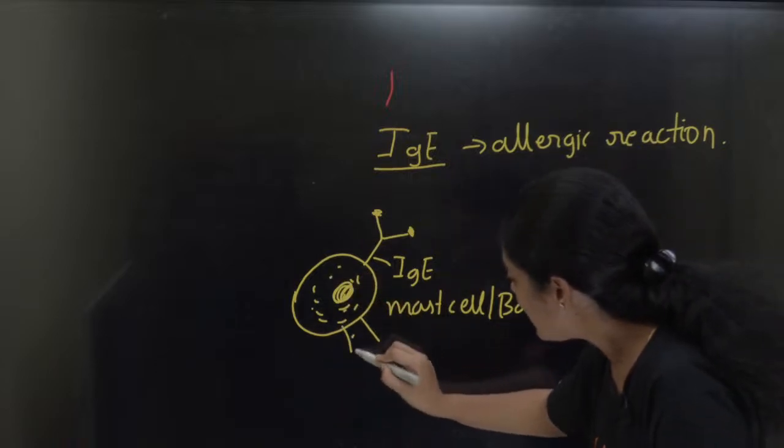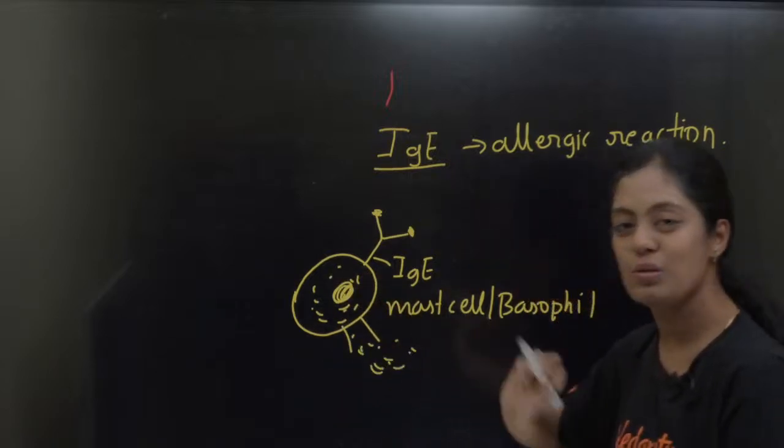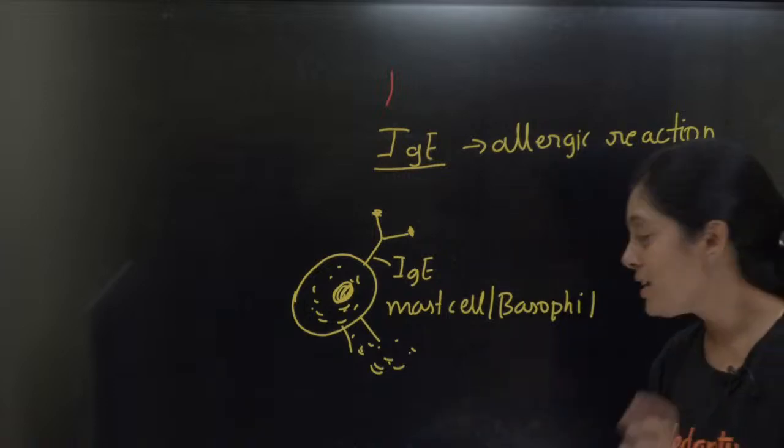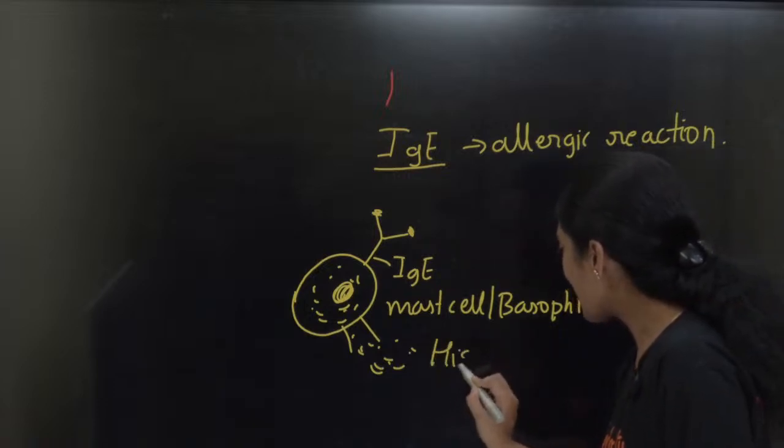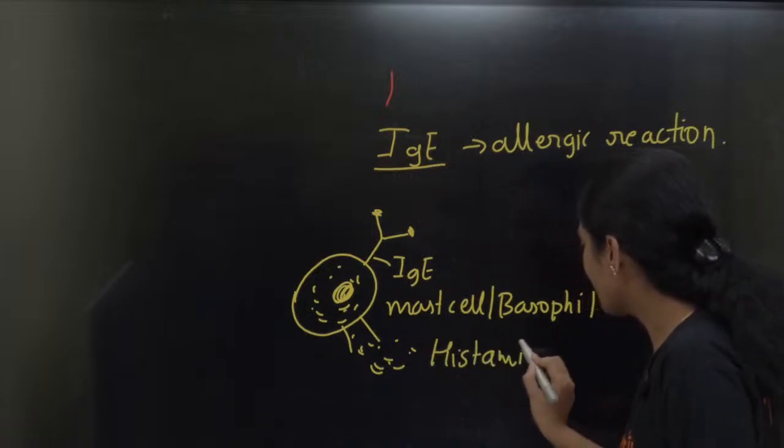The cell is releasing a lot of granules. What are those granules? Those granules are histamine.